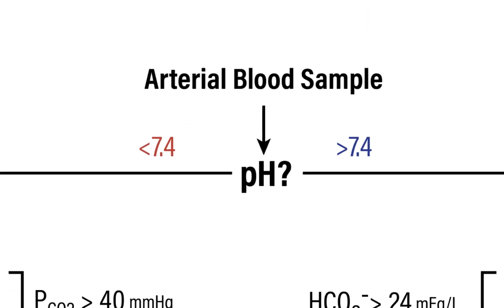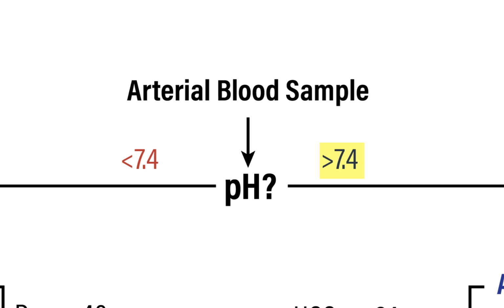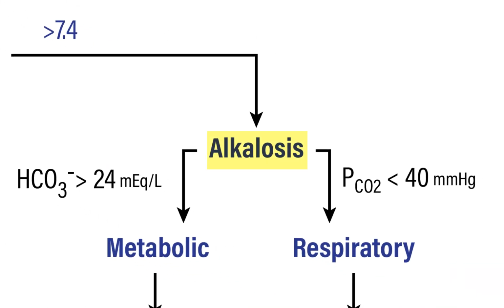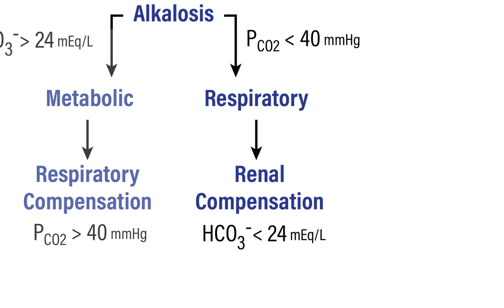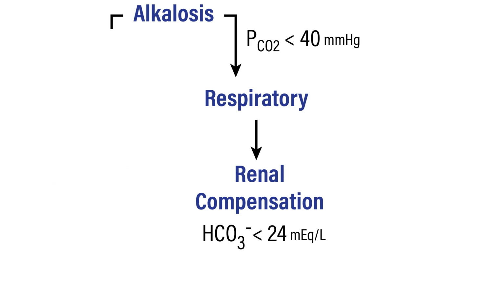Okay, back to the pH. Now let's assume that the pH is greater than 7.4. So now we're alkalinic. So we say alkalosis. And again, the same logic, the first thing I would do is I'd either rule in or rule out the respiratory system. For the respiratory system to be the cause of the alkalosis, we would expect the partial pressure for carbon dioxide to be less than 40. And so if that's what we see, a PCO2 of less than 40 due to hyperventilation, then we would say respiratory alkalosis. Next, is there evidence that the kidneys are compensating for this respiratory alkalosis?